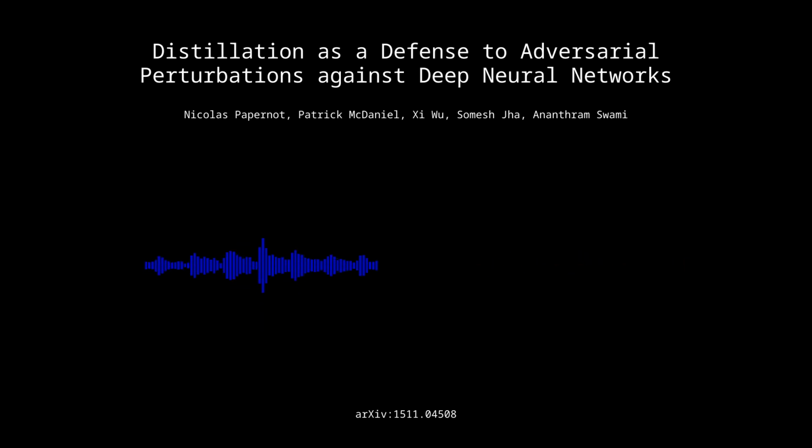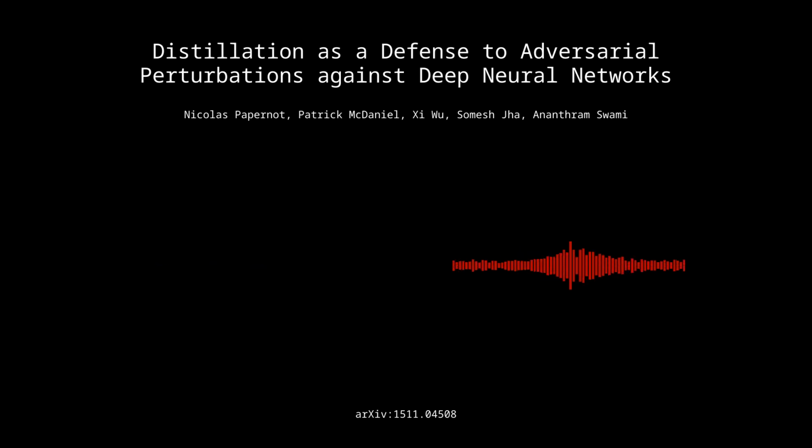So the paper evaluates defensive distillation using two widely used datasets, MNIST and CIFAR10. Right, those are pretty standard benchmarks for evaluating image classification algorithms. Yeah, and they're often used in adversarial machine learning research as well. So it's a good choice for this kind of evaluation. And what kind of DNN architectures did they use for these experiments? Because it's important to make sure that any improvement in robustness isn't coming at the expense of basic classification performance.